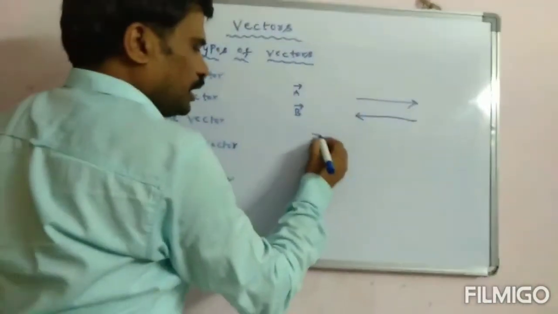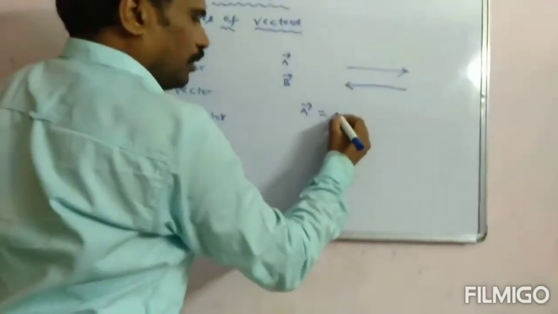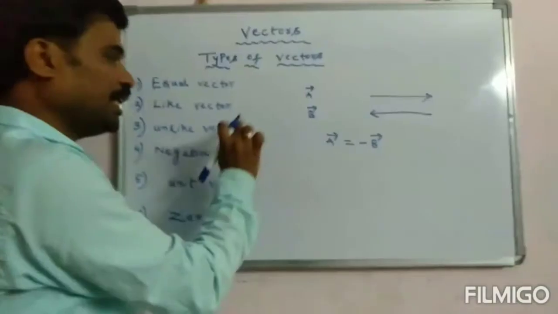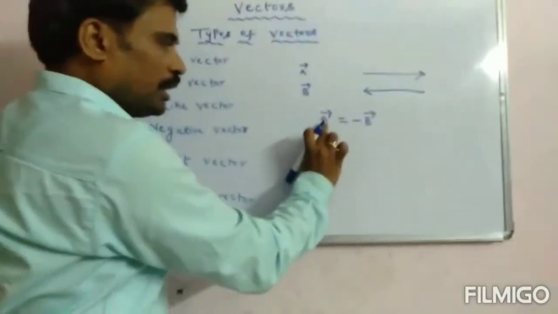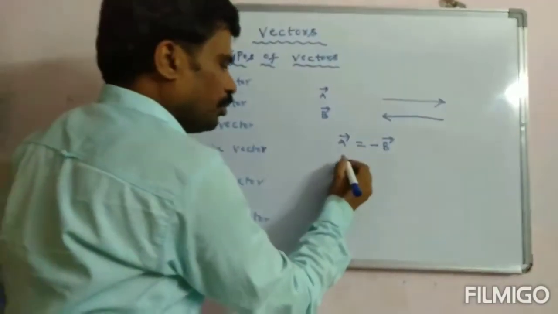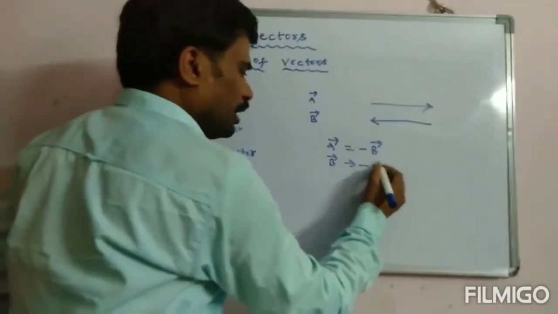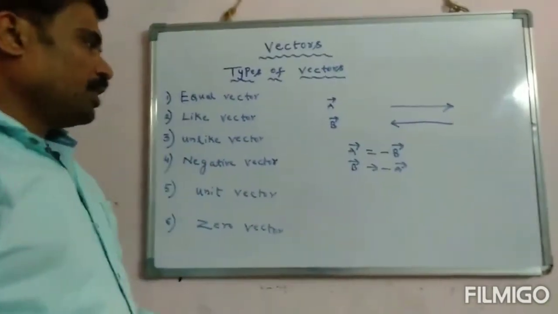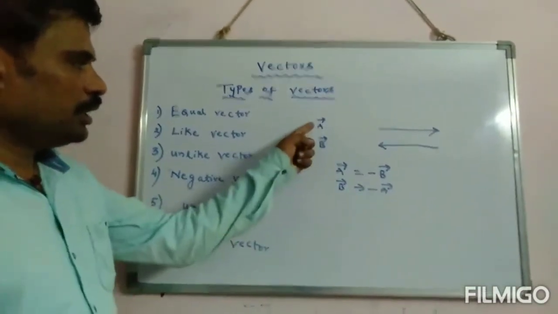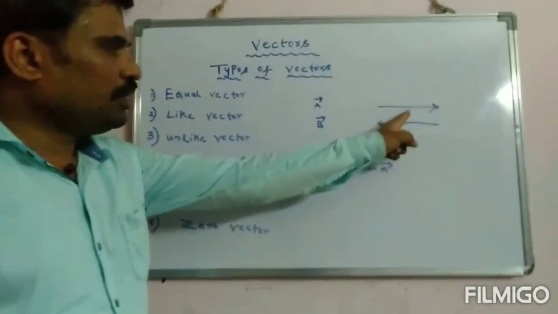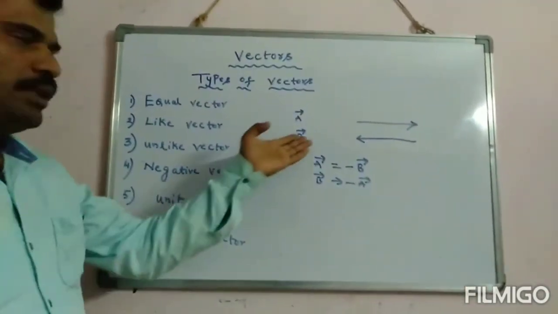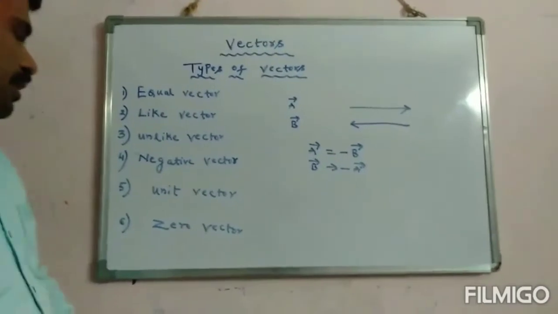How can I represent? I can write like this: A vector is nothing but minus B vector. This minus sign indicates negative. B is the negative vector of A, or A is the negative vector of B. So I can say about negative vectors in this manner. If vectors have the same magnitudes but are opposite in direction, then I can say these vectors are called negative vectors.